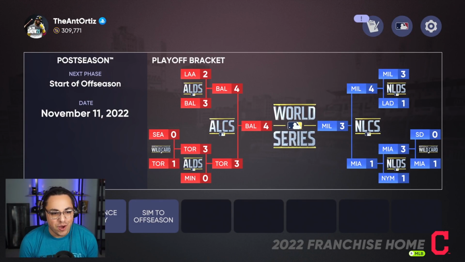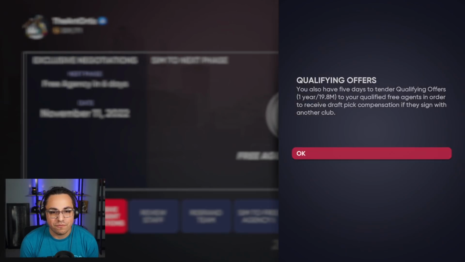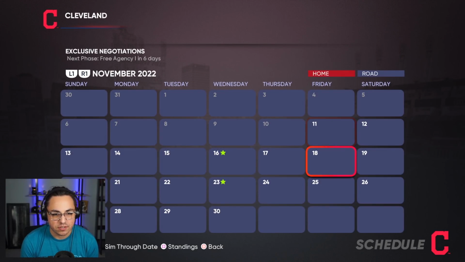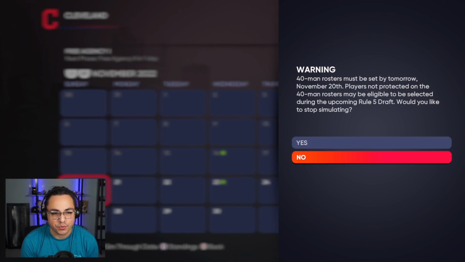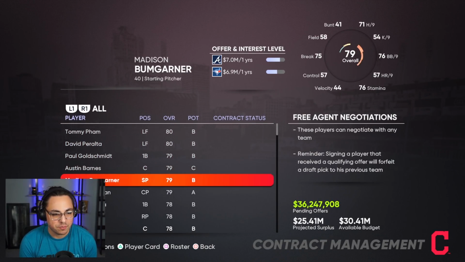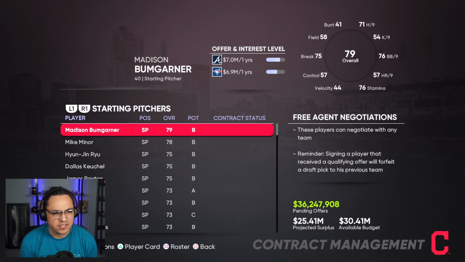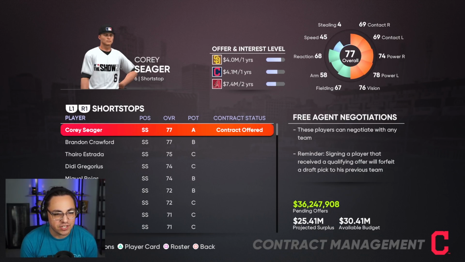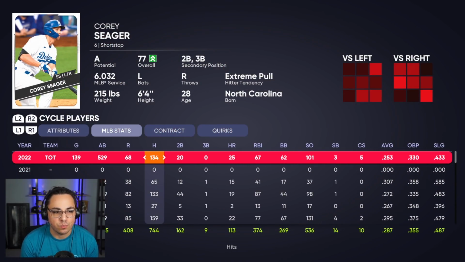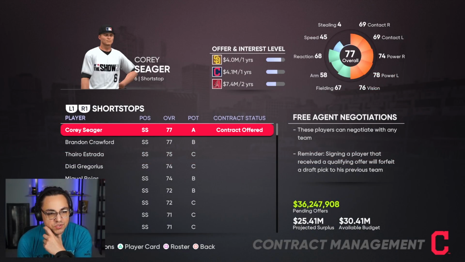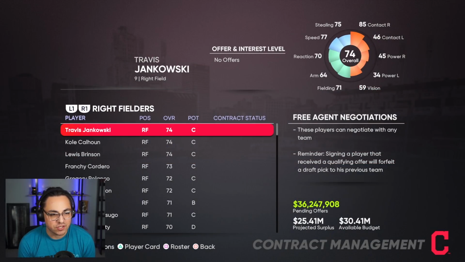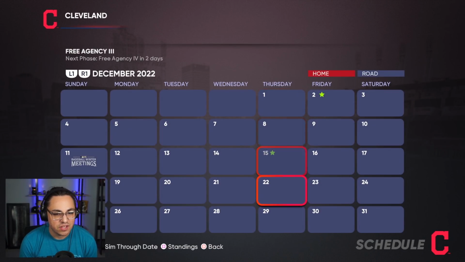I don't understand that. Okay, so let's do one more year. We'll fly through the offseason a little bit more. We'll see if any other bigger names hit free agency or anything like that. Doesn't really look like it. I'm assuming most of the guys got signed up to long-term deals. I saw there was an offer on the table for a shortstop, Seager. So Seager's available. That's kind of the bigger name there. It looks like he got traded mid-season with the total under the team. So I think that might be most players got signed up to long-term deals, it looks like. So yeah, I think we might be good then.